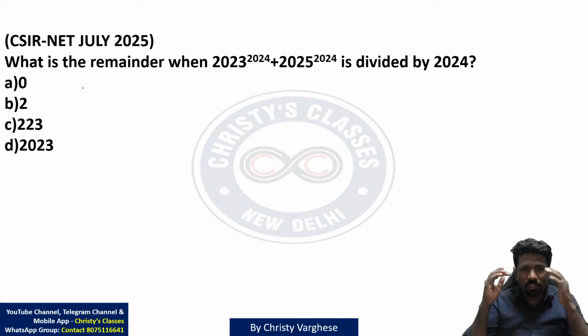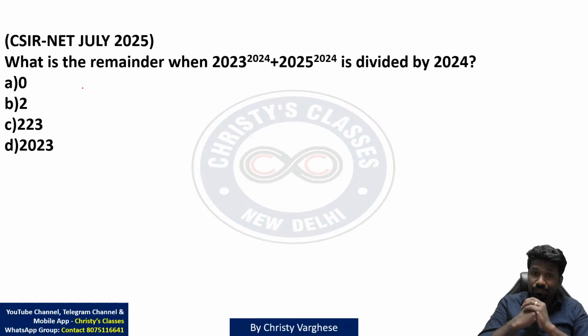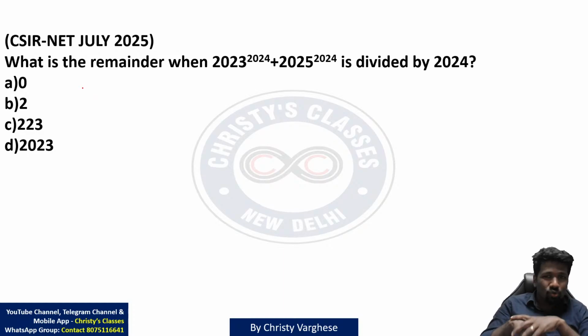Then try this question. This is also a new trend which has started in the last 2 years. Remainder related question. It is a divisibility question, but remainders are a little trickier area of divisibility. There, if you know the rules of remainders, it is super easy. If you also know the concept of negative remainder, it is super easy. That is why this time in the live complete course 2.0 there will be a separate lecture on remainders only. In the earlier course, we were completing divisibility and remainders in a single lecture.